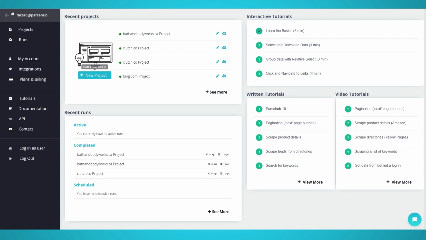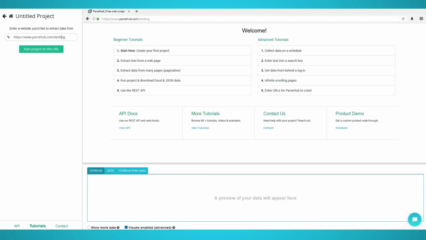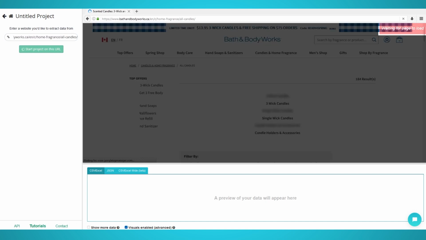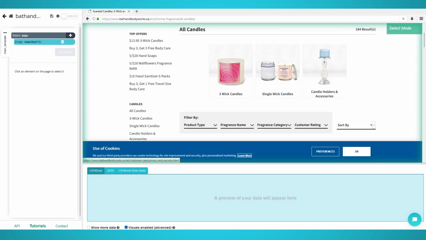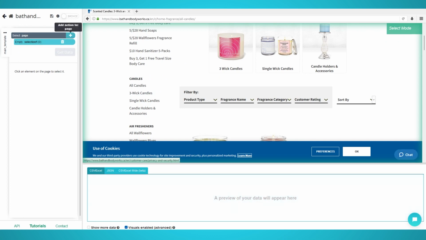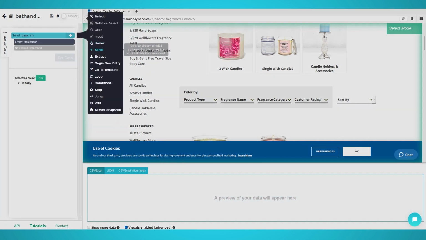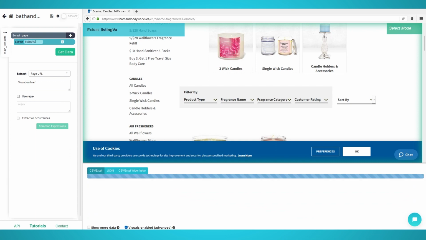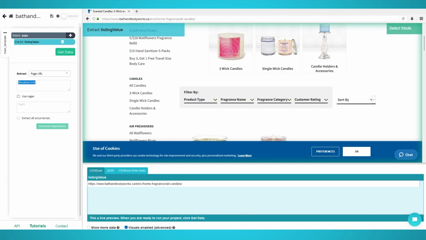Step 1. Project Setup. Firstly, open Parsub and log in. Click New Project to start a new project. Enter the Bath & Body Works URL you wish to scrape from. We will scrape all candles with this URL. Hold Shift and click the plus button next to your page selection and choose Extract. Rename this extract to Listing Value. In the contents, simply put a 0. This will be needed later.